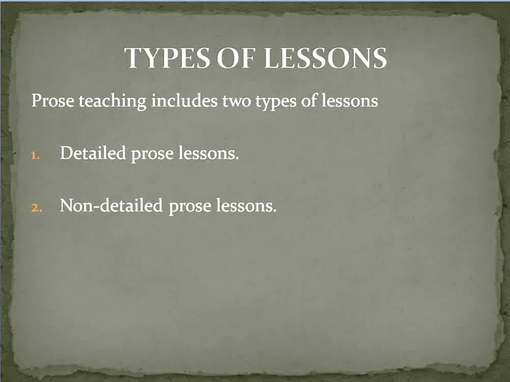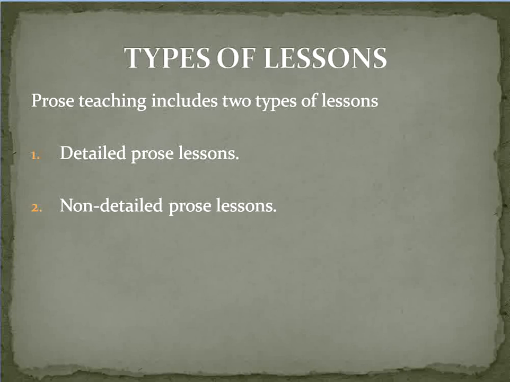In this slide we are going to discuss the different types of lessons. Just have a look. Prose teaching includes two types of lessons. What are the two types? Number one, detailed prose lessons, and number two, non-detailed prose lessons. What is the concept of detailed prose lessons?